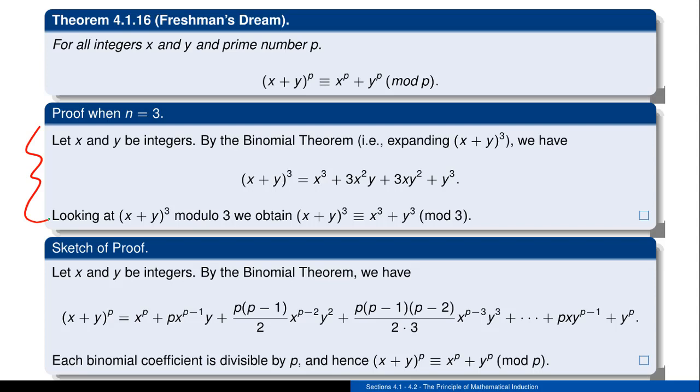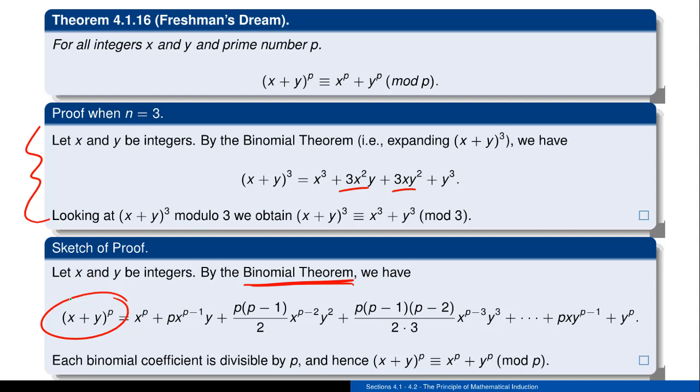The idea is that if you take x plus y and you cube it, you get this component and that component. They both have a 3. When you reduce those things modulo 3, they disappear. What ends up happening in general is you're going to be making use of what's referred to as the binomial theorem. The idea is that if you have something that looks like x plus y raised to a pth power, you can always do this giant expansion.